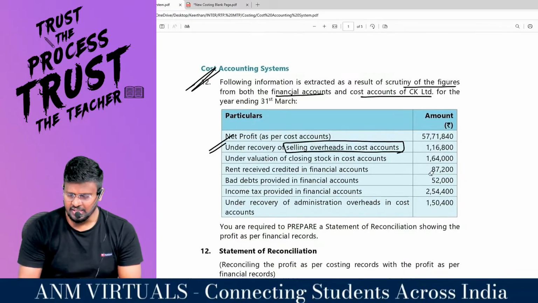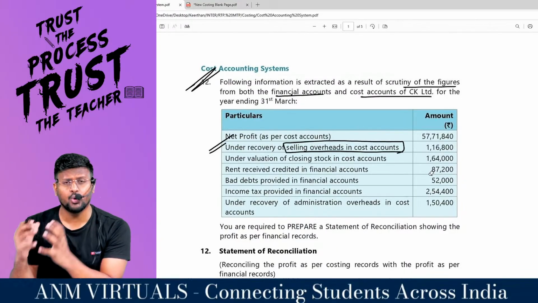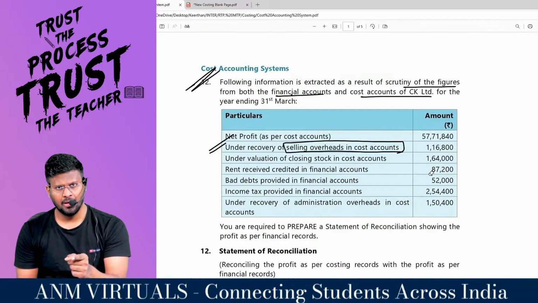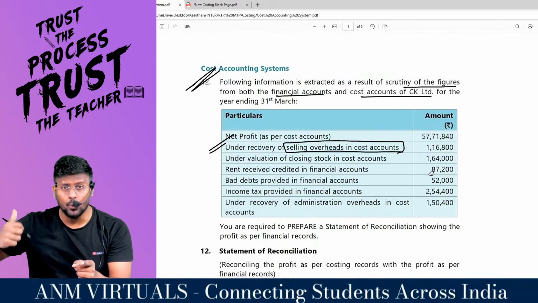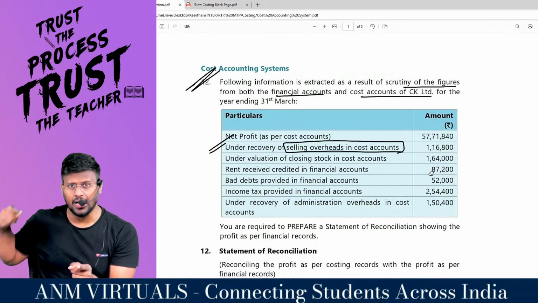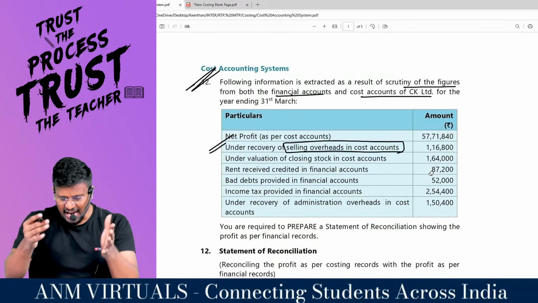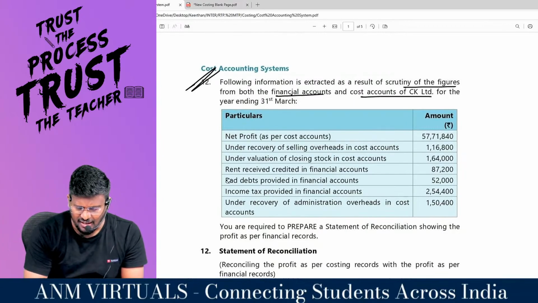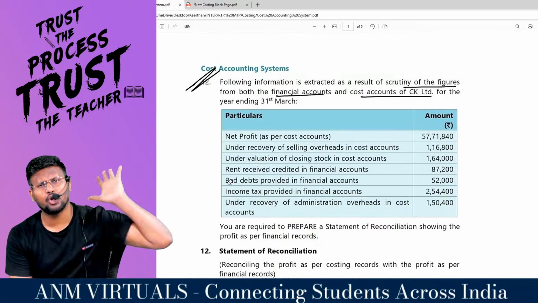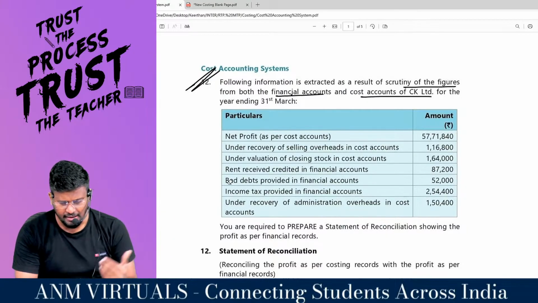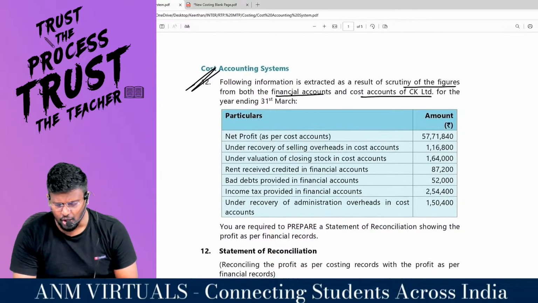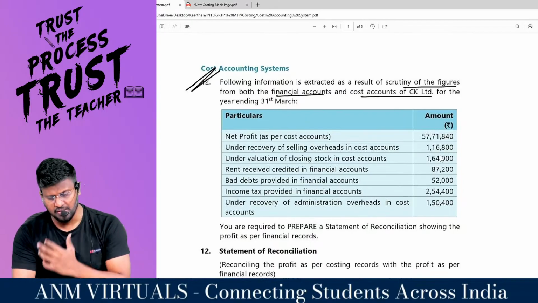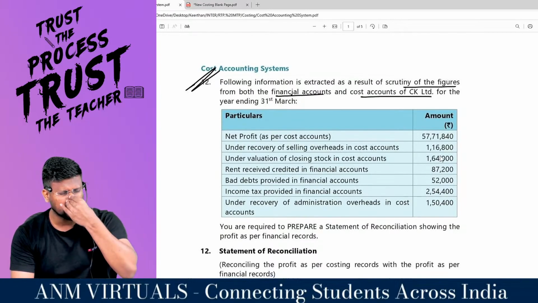So 1,16,800 rupees I have underbooked in costing, but 1,16,800 would have been overbooked in accounts. If our starting point is costing, we will think only from the costing angle. That means, my dear lovable students, under recovery of selling overhead in cost accounts means 1,16,800 is there.